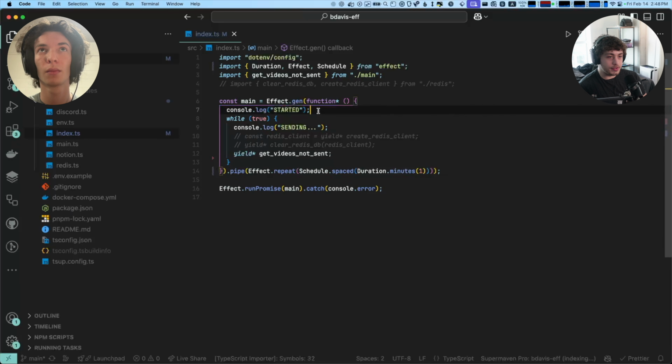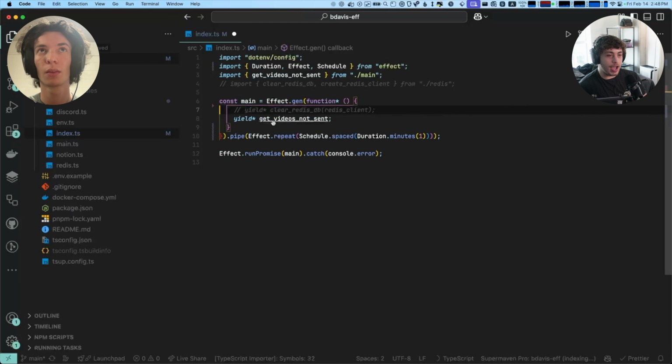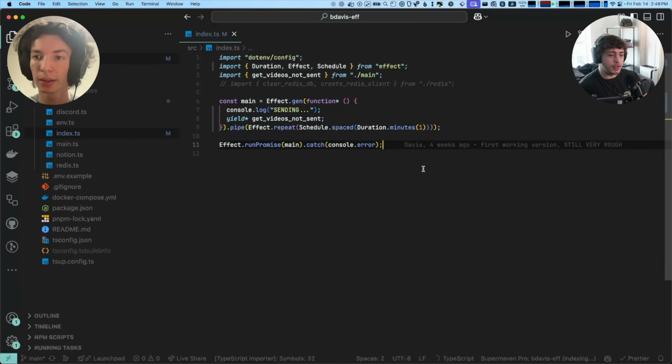What it looks like you're refactoring here is that now we have our generator function, which I think going over generator functions might actually be useful. Yield is effectively an await, but there's probably more to it than that. Right there, you basically just started your sending and then you pipe that into an Effect.repeat, and then now it will be repeated every 1 minute. And then we run the promise. Yeah, exactly.